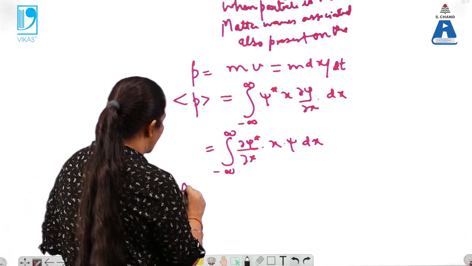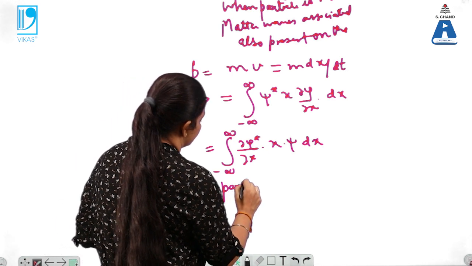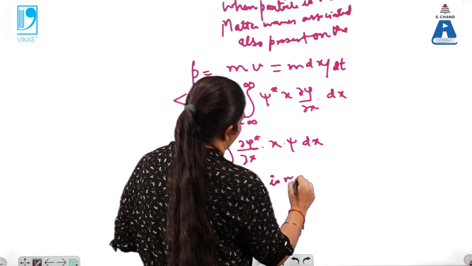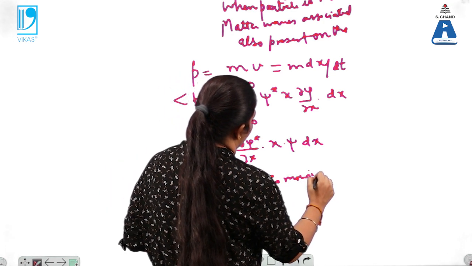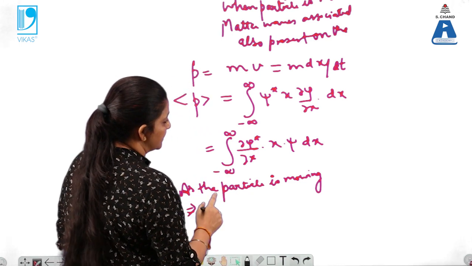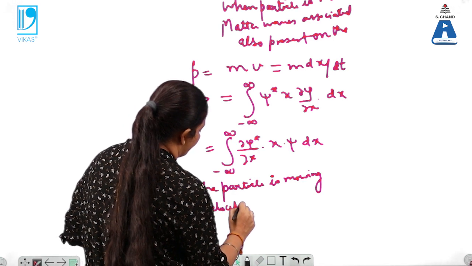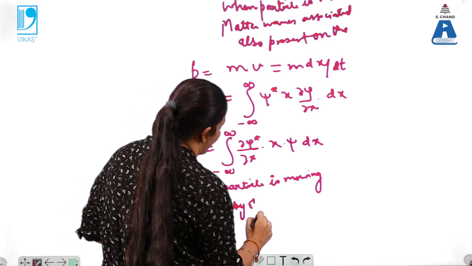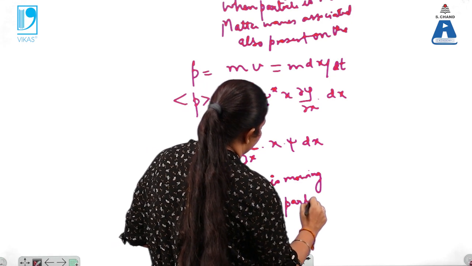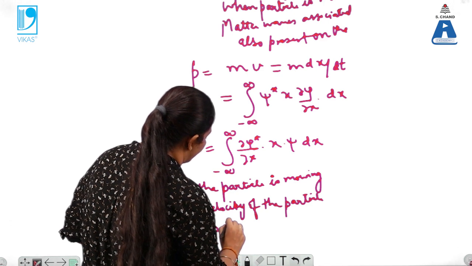So this shows the expectation value of the momentum. This implies that as the particle is moving, the velocity of the particle is changed.